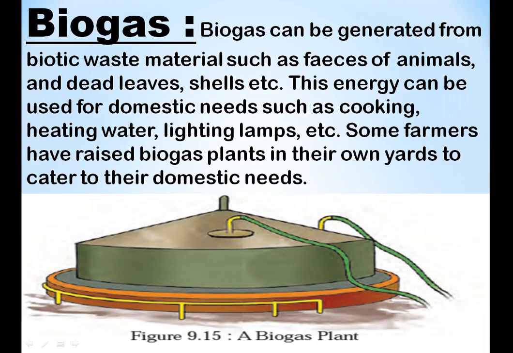Now the next one is biogas. In the biogas plant, you can see the figure here. Biogas can be generated from biotic waste material such as the feces and waste of animals, and dead leaves, from which biogas is generated. And this energy is used for what? For cooking, that means for domestic needs: cooking, heating water, lighting lamps etc. So many things we can do with this energy.